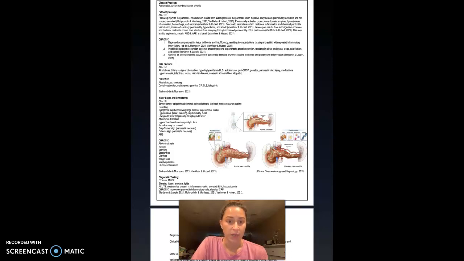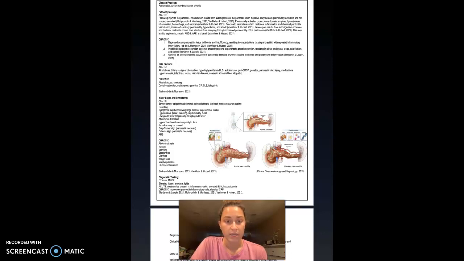Risk factors for acute pancreatitis most commonly are alcohol abuse, biliary sludge or obstruction, hypertriglyceridemia and hyperlipidemia, autoimmune diseases, post-ERCP, genetics, pancreatic duct injury, and certain medications. Other risk factors include hypercalcemia, infections, toxins, vascular disease, anatomic abnormalities, and idiopathic etiologies.